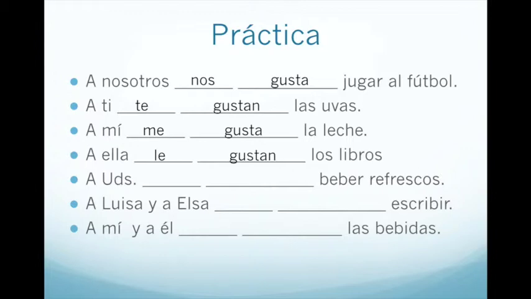It's the action of drinking the soft drinks. So the word beber, because it is directly after the blank, triggers it to be singular, although the word refrescos is plural. So it's going to be altogether les gusta.